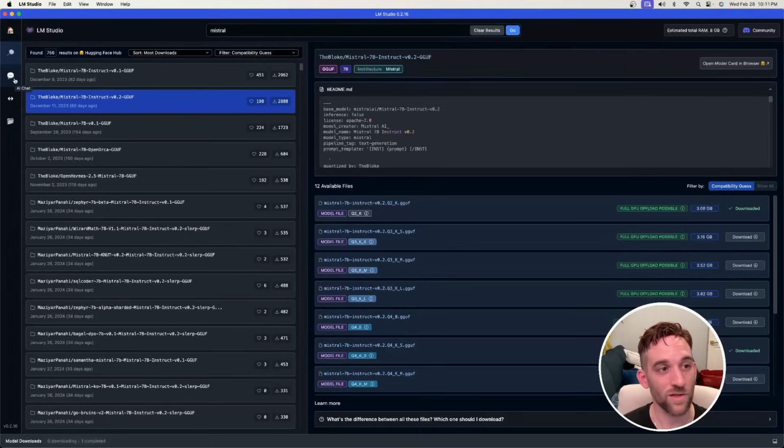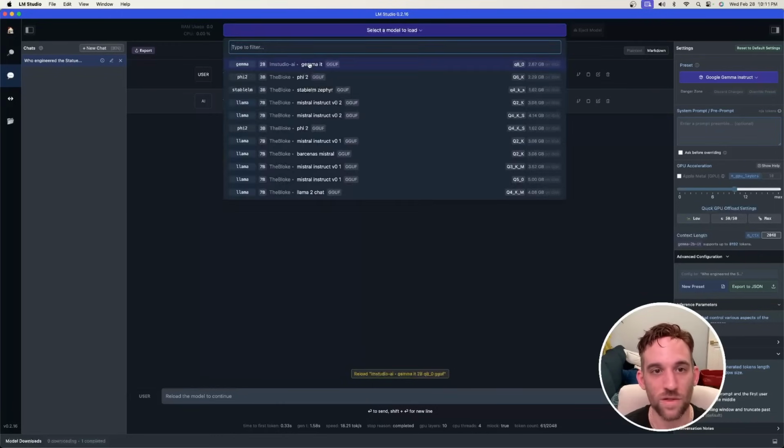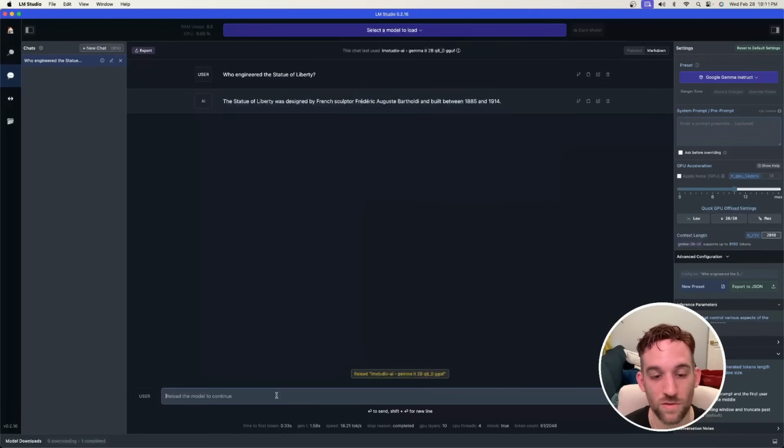On the left-hand side, you can also go to AI chat, and then you can simply play with your model. You can, at the top here, select a model to load it up. Then once it's loaded, you can just start chatting with it down here. So what we need to do is on the left-hand side, there's this double arrow here. This is for local server.